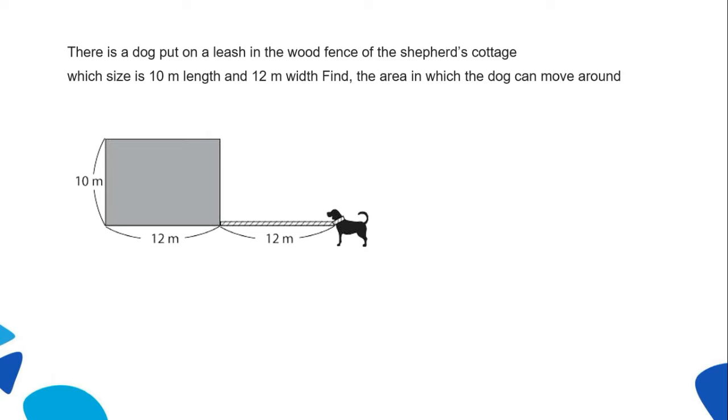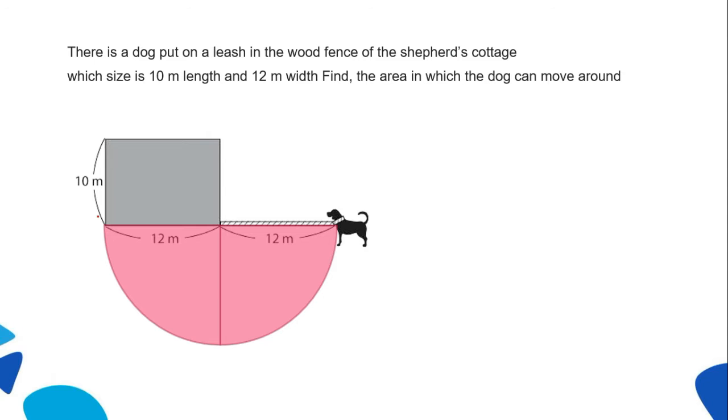Today, let's solve the following problems. There is a dog put on a leash in the wood fence of the shepherd cottage, which size is 10-meter length and 12-meter width. Find the area in which the dog can move around.